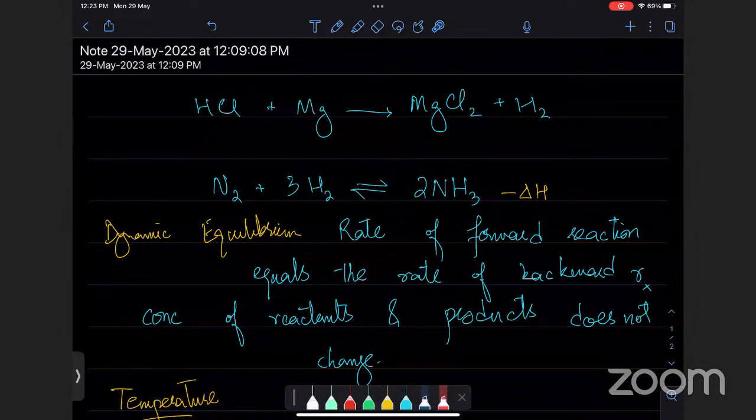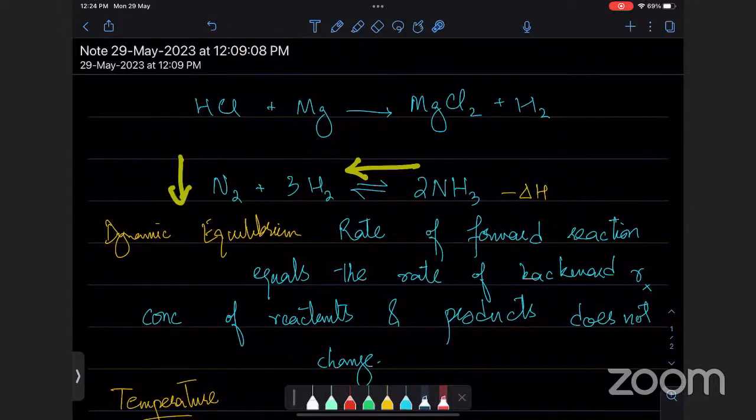Now if I increase the temperature, then what will the equilibrium try to do? It will try to decrease the temperature, right? क्योंकि जो हमने करना है, इक्विलिब्रियम ने उसके ऑपोजिट करना है. So if we increase the temperature, then equilibrium will try to decrease the temperature. Now tell me one thing, temperature exothermic में increase होता है या temperature endothermic में increase होता है? Exo में temperature increase होता है. Thank you, Daniel. So which means that if equilibrium goes to this side, temperature will increase, and if equilibrium goes to this side, temperature will decrease.